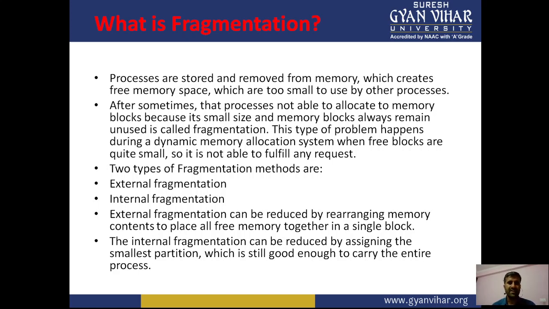So fragmentation is basically when processes are stored and removed from memory, which creates free memory spaces that are too small to be used by other processes. After some time, a process is not able to be allocated to the memory blocks because they are small in size, and the memory blocks always remain unused, which is called fragmentation. This type of problem happens during dynamic memory allocation when the free blocks are quite small, so they are not able to fulfill any request. Two types of fragmentation are external fragmentation and internal fragmentation, right?